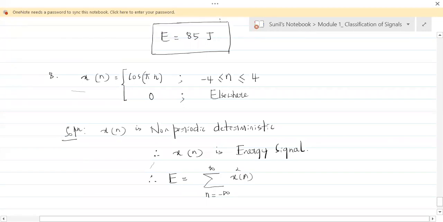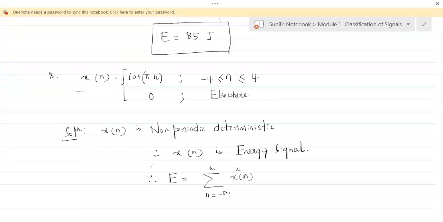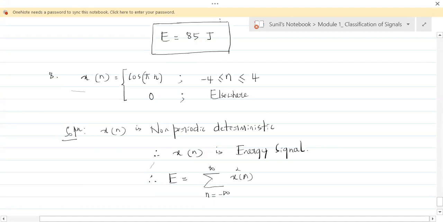Now, what is cos pi n? We need to look at what cos pi n is. If you sketch this cos pi n, everybody just see.